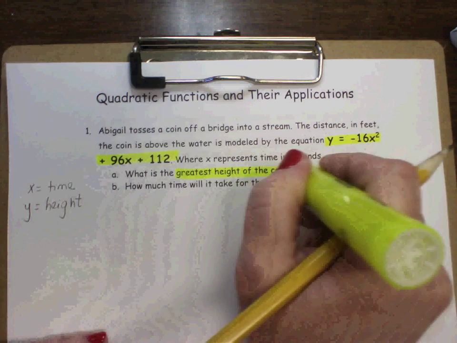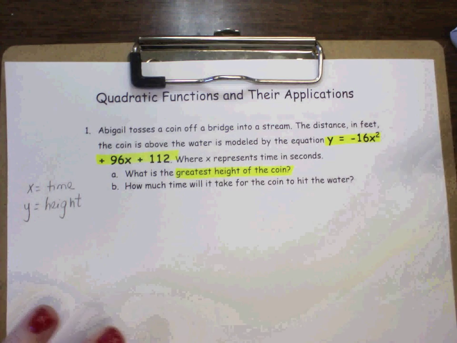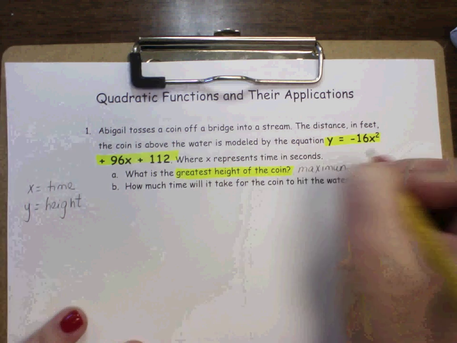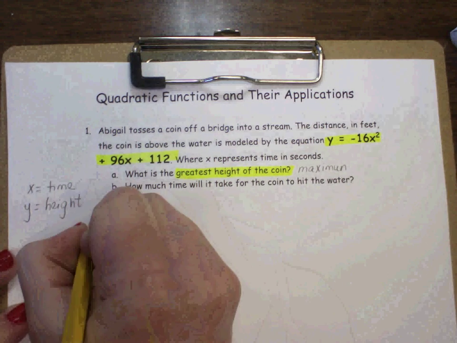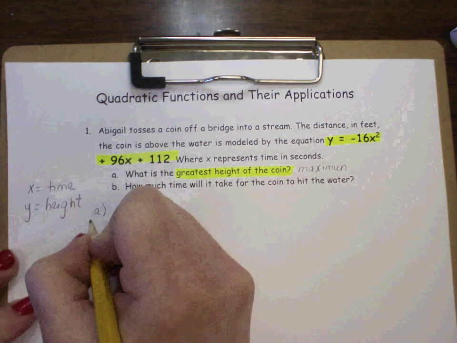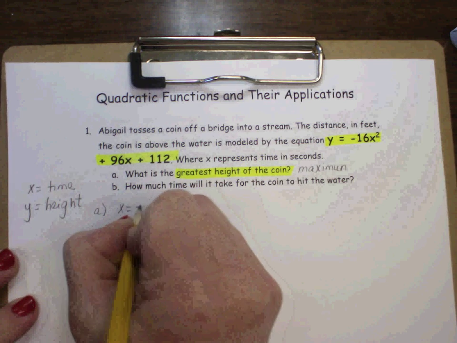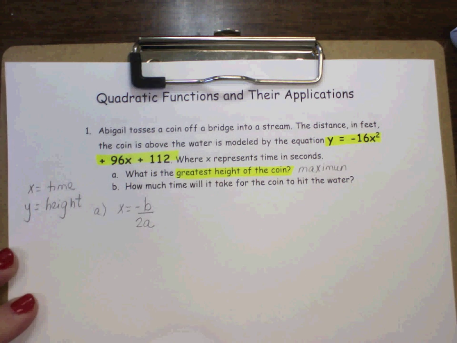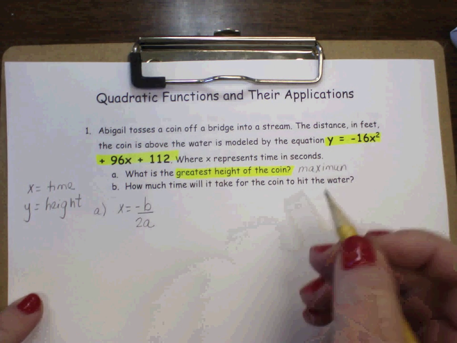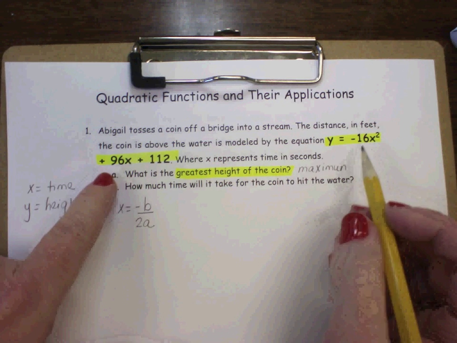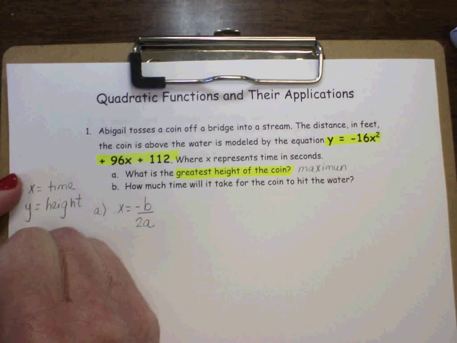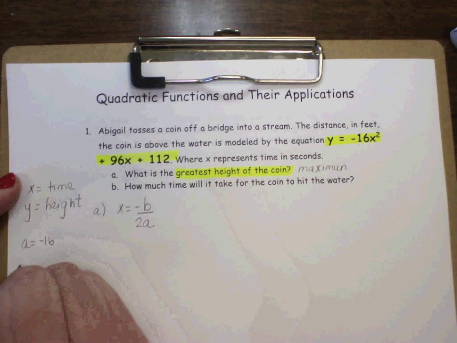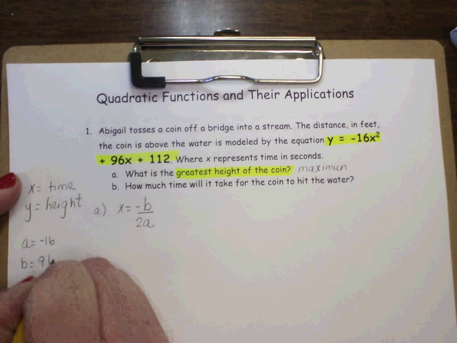So what is the greatest height of the coin? Right here it's asking me to calculate the maximum. To calculate the maximum, you have to calculate the axis of symmetry, and that's negative b divided by 2a. Remember, a is your quadratic coefficient, which is negative 16, b is your linear coefficient, which is 96, and c is your constant, which is 112.